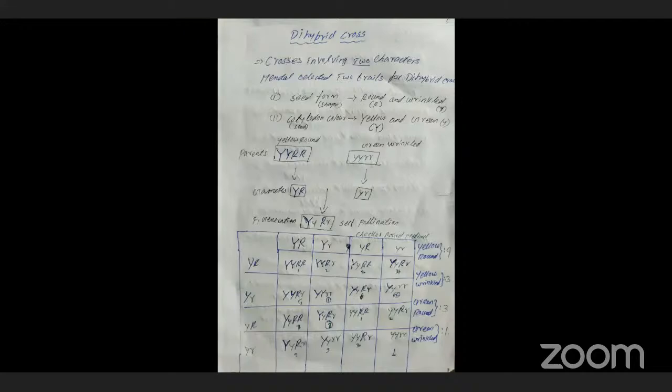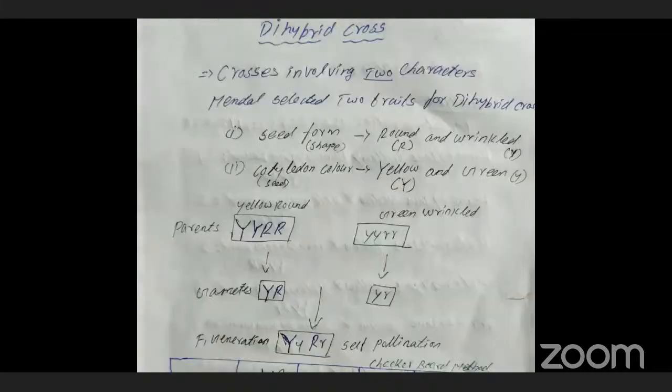The next one is the dihybrid cross. I completed the monohybrid cross, the two laws, and the exceptions to Mendelism. Clear? The next one is the dihybrid cross. What is the meaning of di? Di means two. Hybrid, as I told you yesterday, means a combination of two different things. So we are going to cross two different characters of the Pisum sativum plant, which is known as a dihybrid cross.